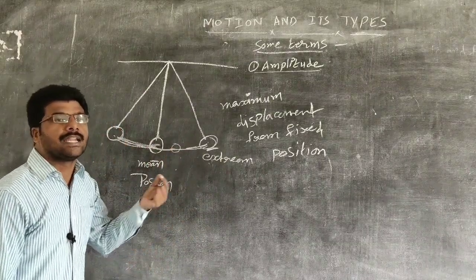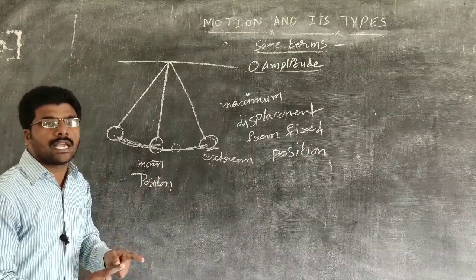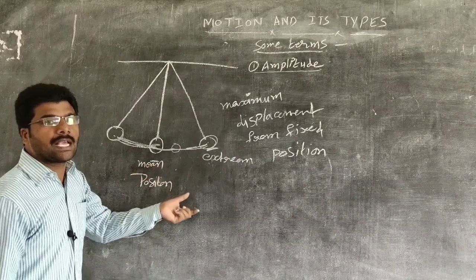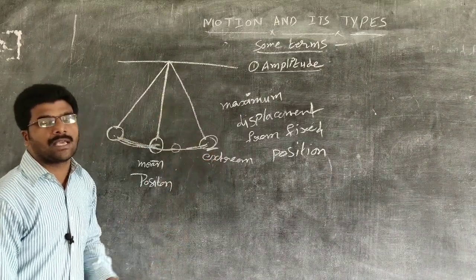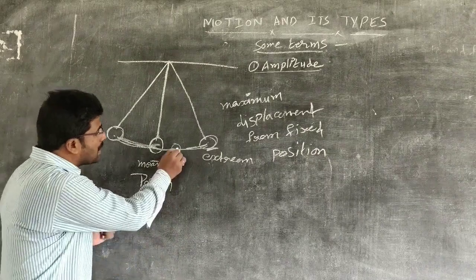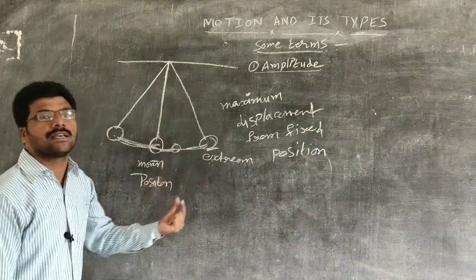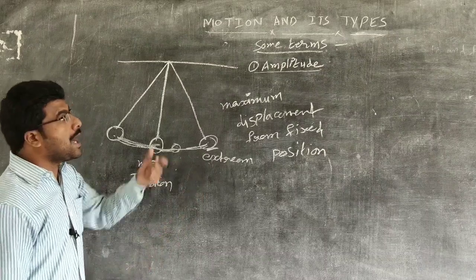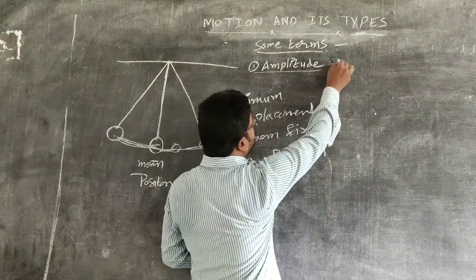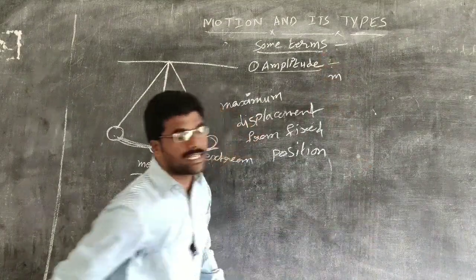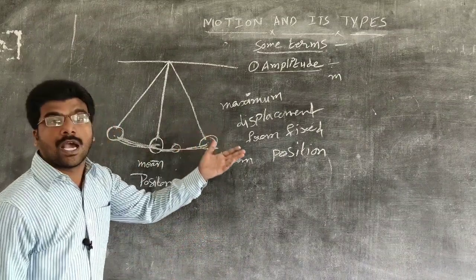It is just making some displacement. When we say amplitude, the bob should make maximum displacement. If the bob is here, we should say it is having some displacement. The unit to measure amplitude is meter. So this is about amplitude.